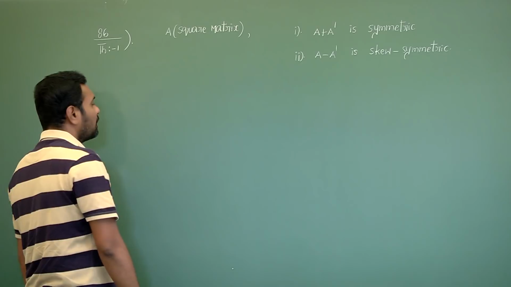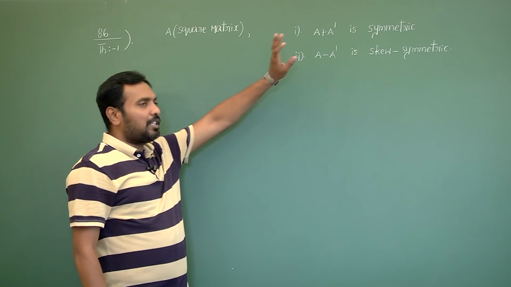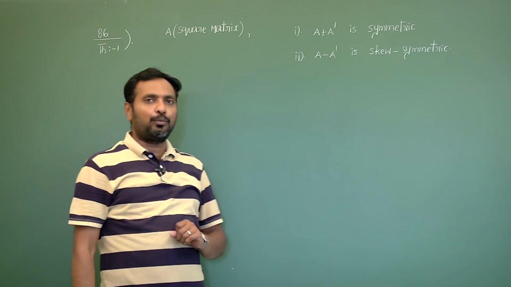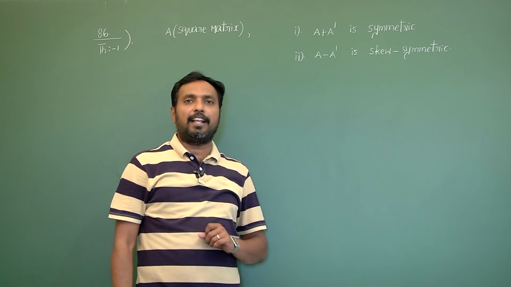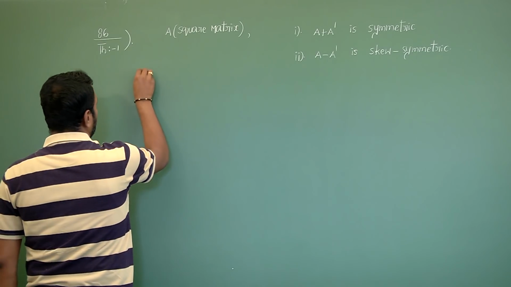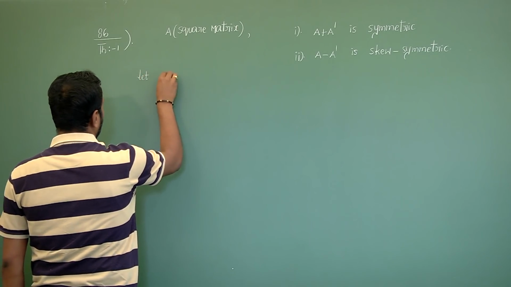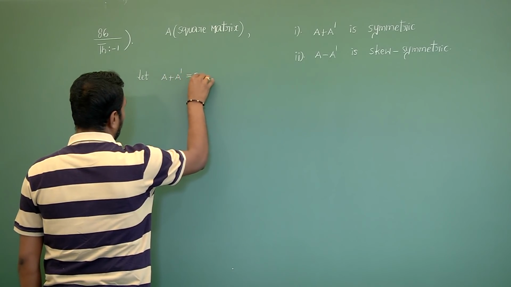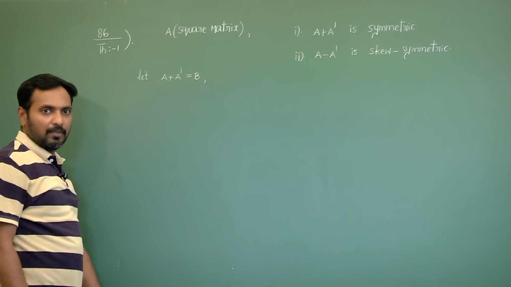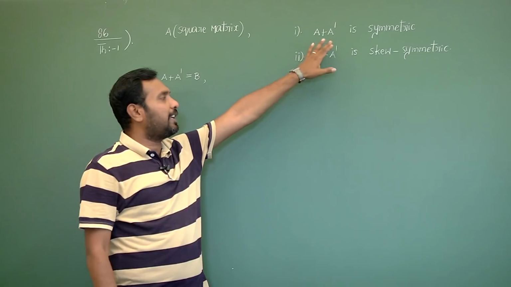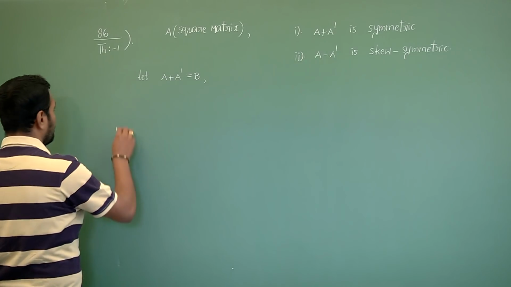Now, what is the condition for symmetric? You know A dash equals to A. What is the condition for skew symmetric? A dash equals to minus A. Now, let us assume A plus A dash equals to B. I am assuming. Then, according to required case, I need to prove that first case is symmetric.